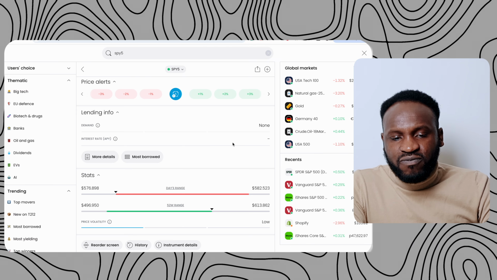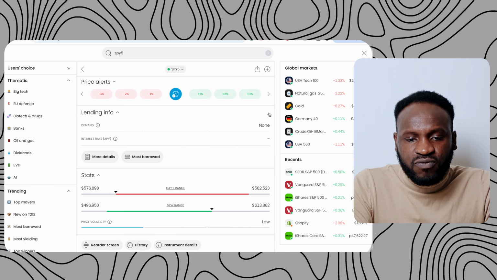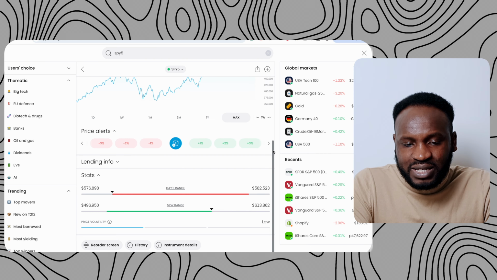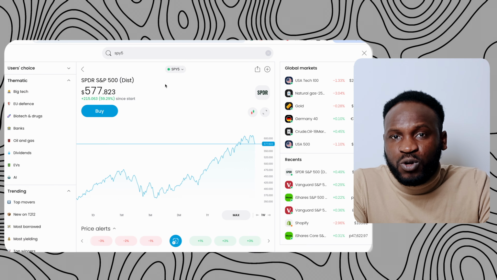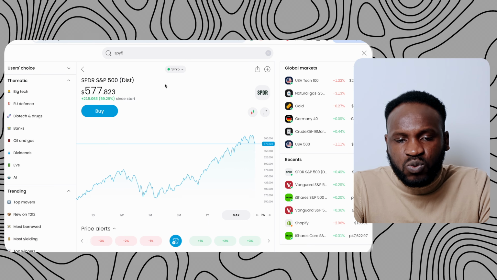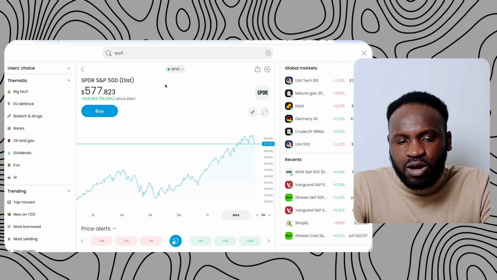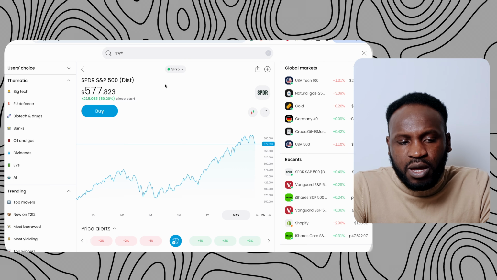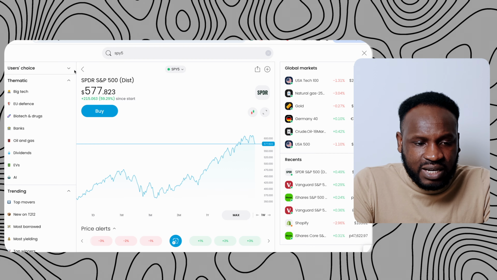And before you invest, I want you to still do research about the company that you are trying to invest your money in, because this is going to help you understand what you are investing in and how you can make money from it. You don't just want to rely on what people are saying or what that person is saying. You want to rely on what the market is saying and how you can take advantage of it to make money online. So that is what I want you to understand here.